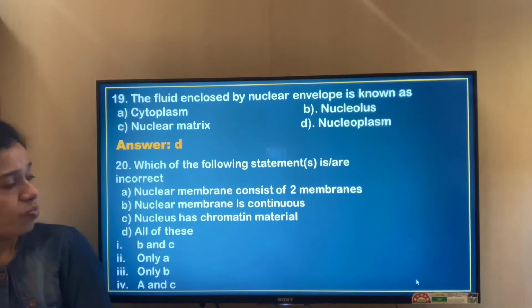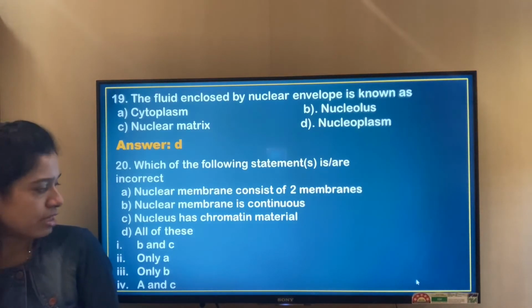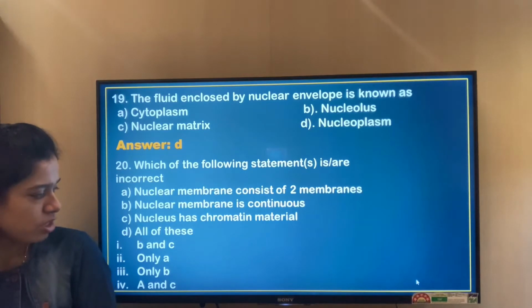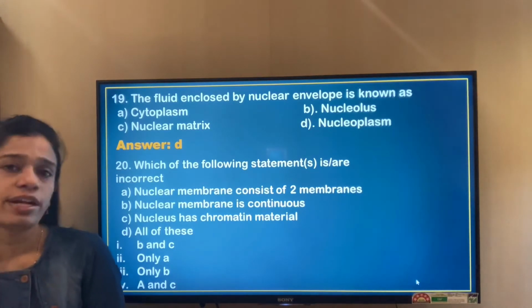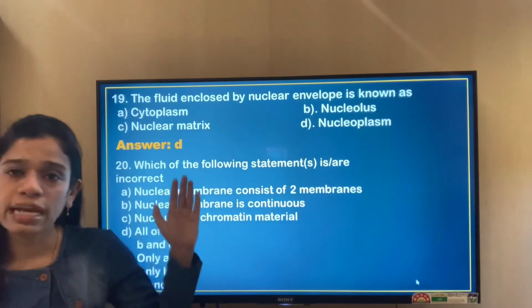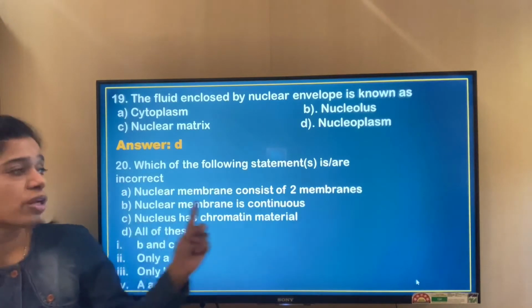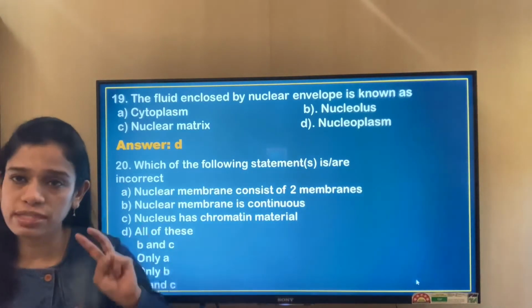Which of the following statements is or are incorrect? Nuclear membrane consists of two membranes. Nuclear membrane is continuous. Nucleus has chromatin material. All of these. They are asking which of the statements are incorrect. Nuclear membrane consists of two membranes. That is true.